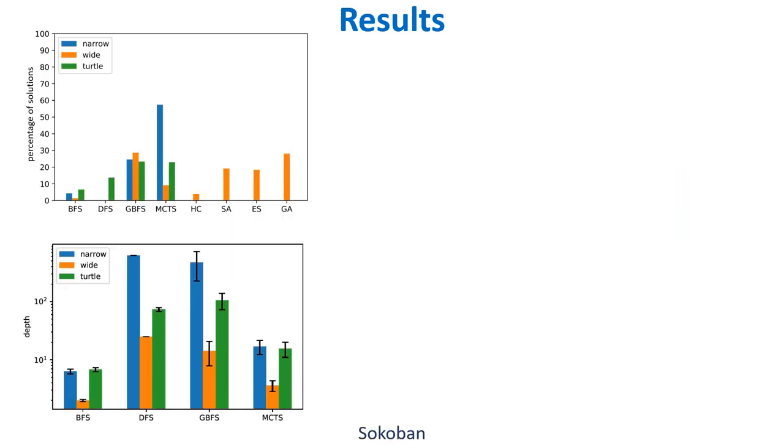In Sokoban, Monte Carlo tree search outperformed all other algorithms. Greedy best first search goes deeper in the tree using narrow and turtle representation compared to MCTS, but still cannot beat MCTS. On the other hand, MCTS did not go very deep but performed better. This is due to the deceptive fitness function of Sokoban. In Sokoban, a good fitness value does not always lead to a solution.